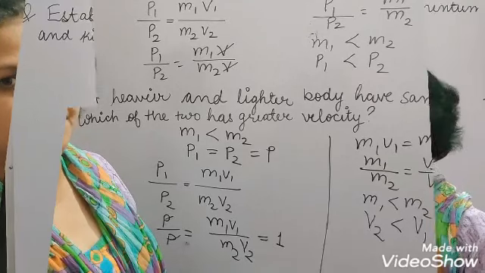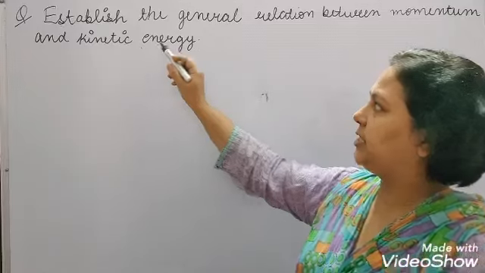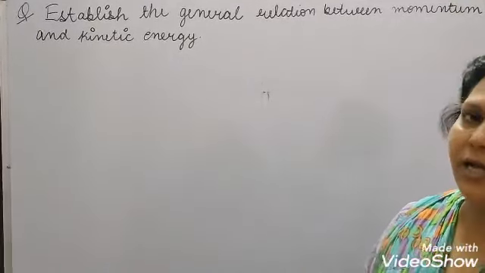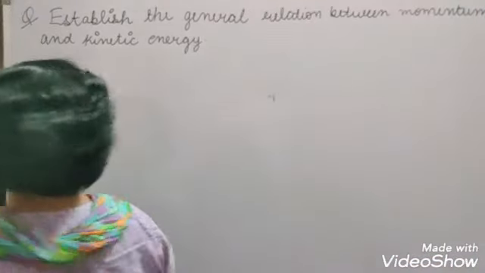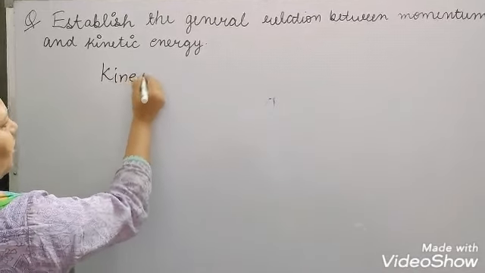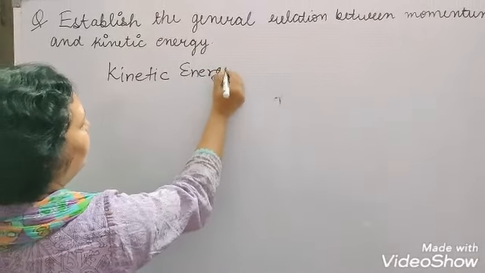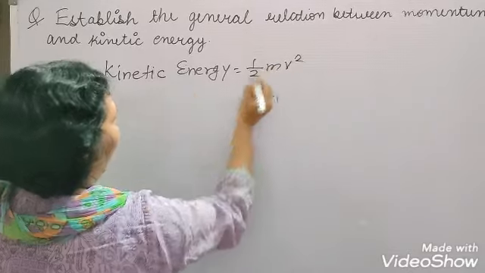The question given here is to establish the general relation between momentum and kinetic energy. We know that the formula for kinetic energy is half mv square.